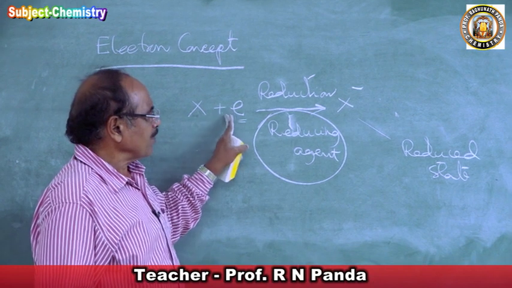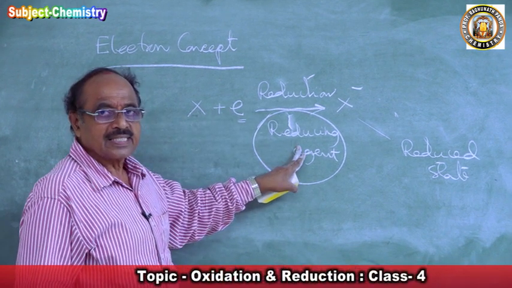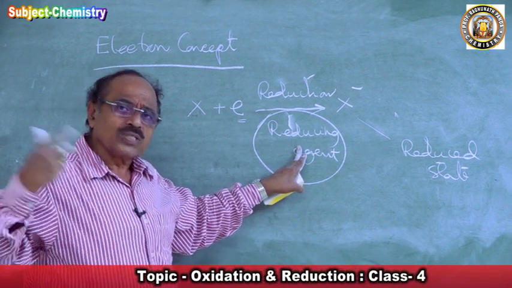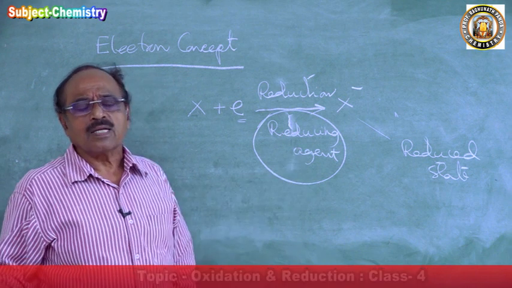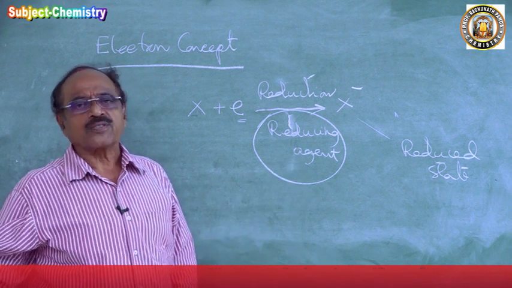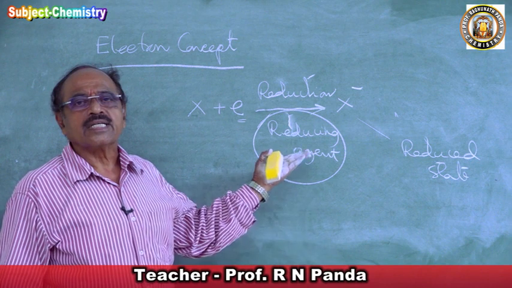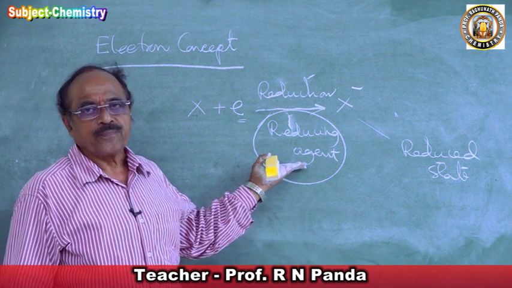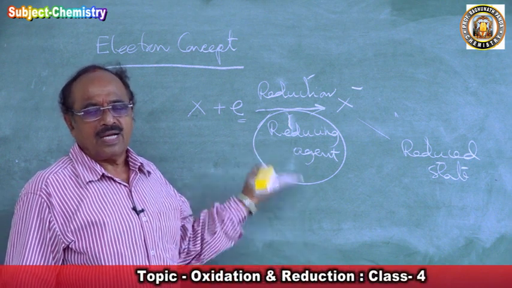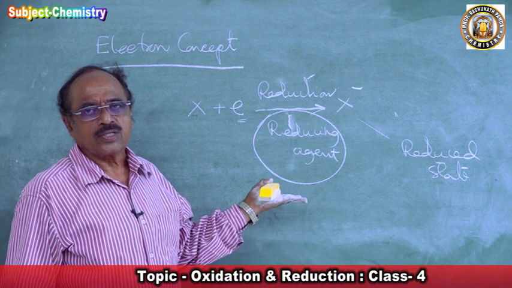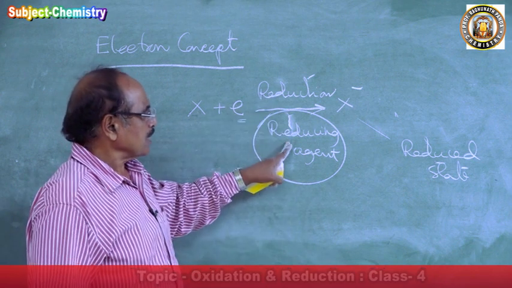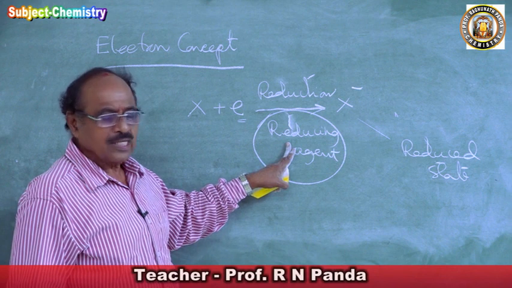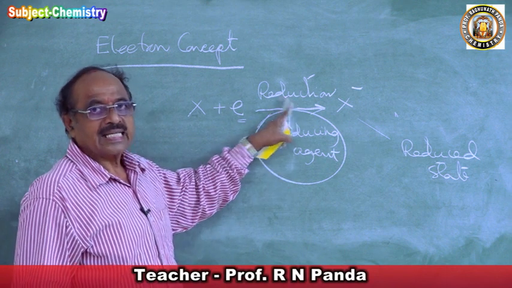Any substance that loses electrons undergoes oxidation, since loss of electron is oxidation. Hence the reducing agent undergoes oxidation. The reducing agent is a substance which brings out reduction and gets oxidized.